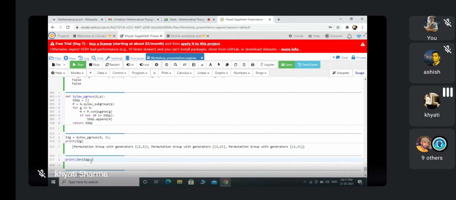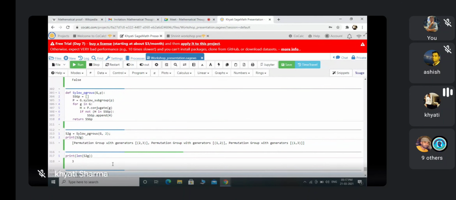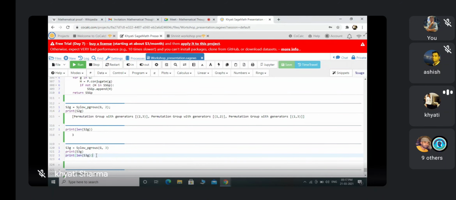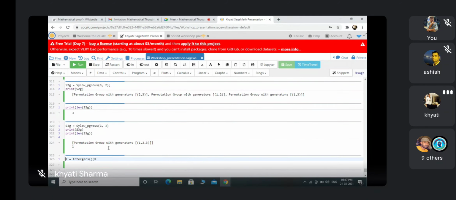Now print len S2G. This will give me how many 2-SSGs there are in G. The answer is 3, so there are 3 2-SSGs in G. Similarly for 3-SSGs, S3G is sylow P groups G comma 3. Print it, and see what these 3-SSGs are and the length of the set containing them. It's only one. The 3-SSG is unique, as we know. So we can say that the 3-SSG is normal because it is unique. So that's it.